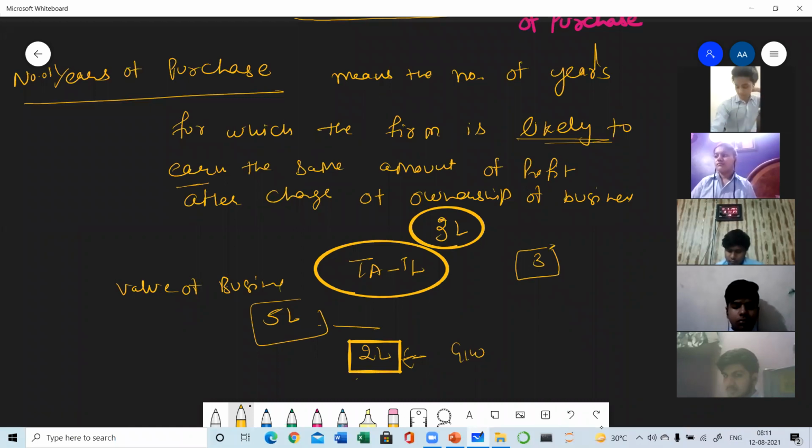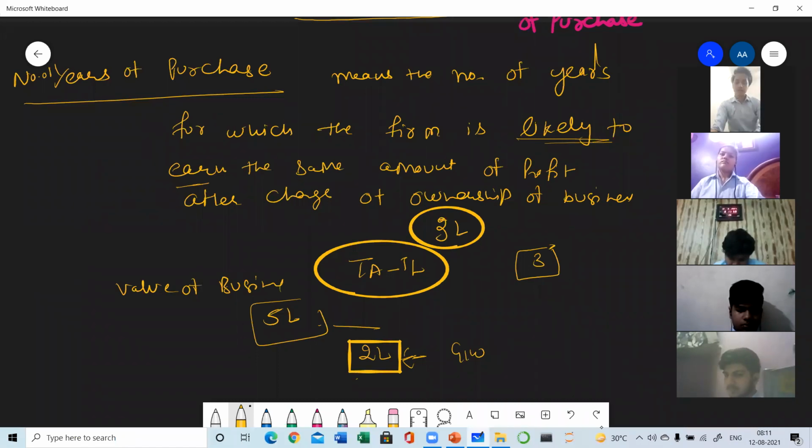So this 3 years will be the number of years. It is just an estimated number. Whether the profits will come the same or not will definitely depend on other factors too. If you have compromised on quality, you are not providing the same services, then you may not get the same profits. Your profits may be higher or lower, but if the same condition prevails, then you will be getting the same amount of profit at least for 3 years.